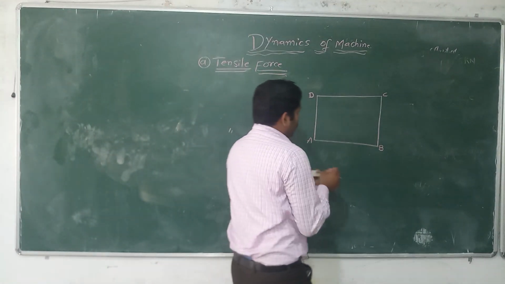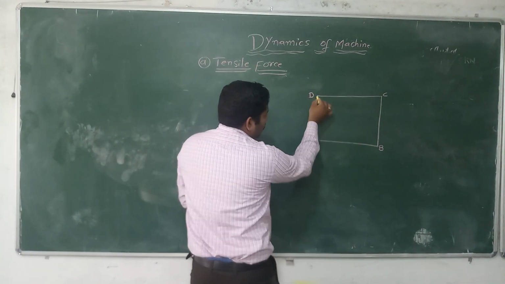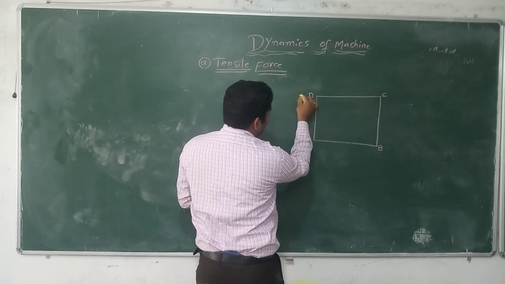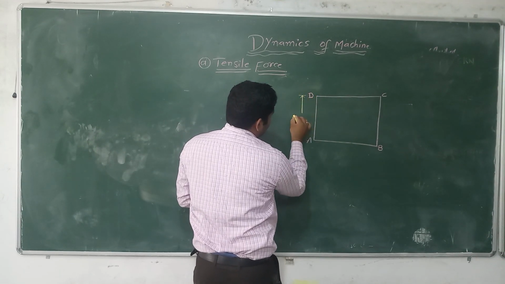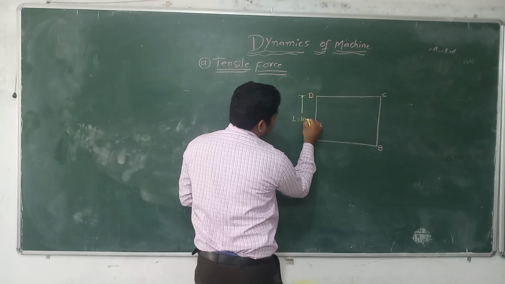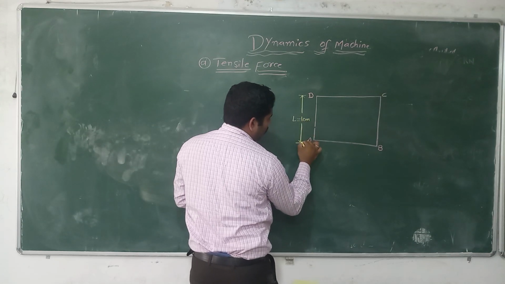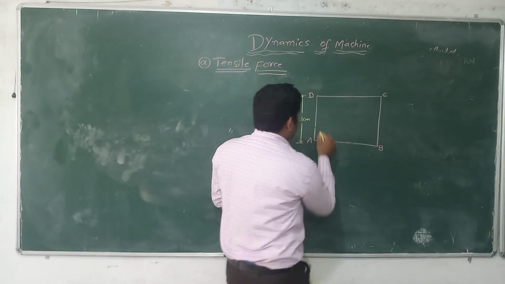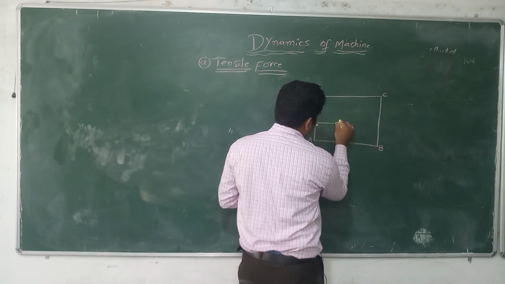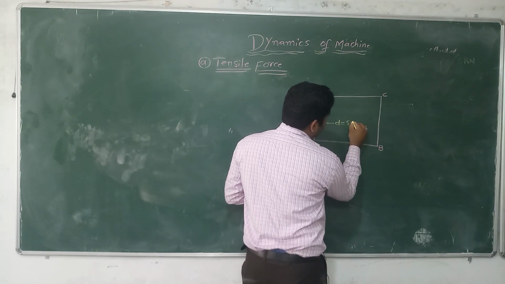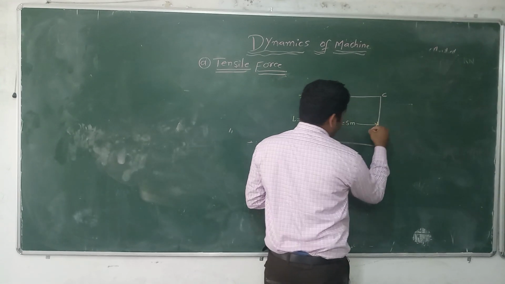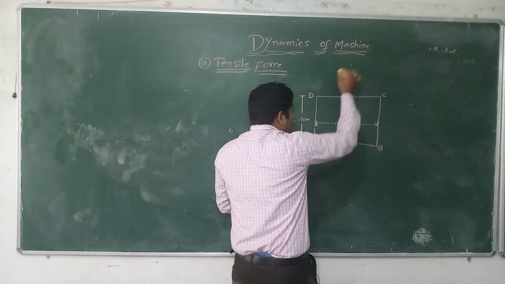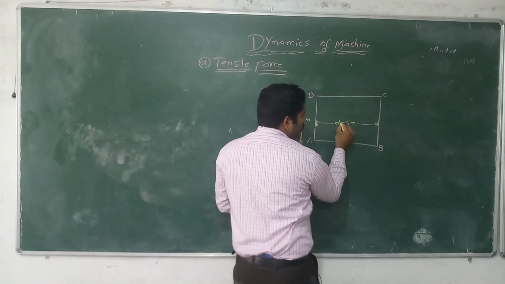Let us see over here. This body's original length is 10 meter, and this diameter is 5 meter. Assume this is the original length and original diameter.